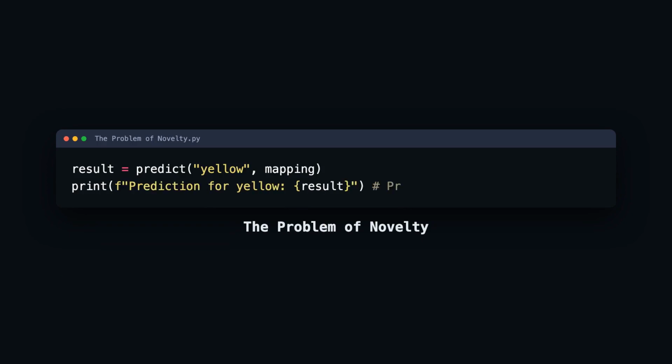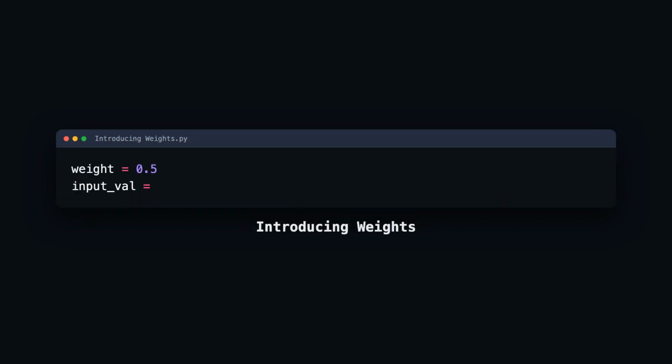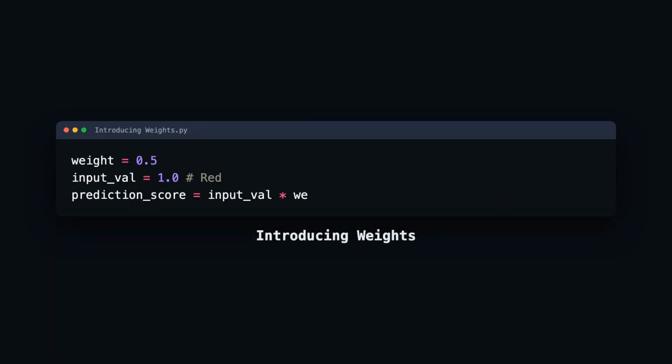What happens when the AI sees something it has never encountered, like a yellow fruit? In our current simple mapping, the AI just says unknown because it cannot generalize. Generalization is the ability of an AI to make a smart guess about data it hasn't seen. This is the gap between a simple lookup table and true machine learning. A common error is assuming a model is smart just because it remembers the training data perfectly.